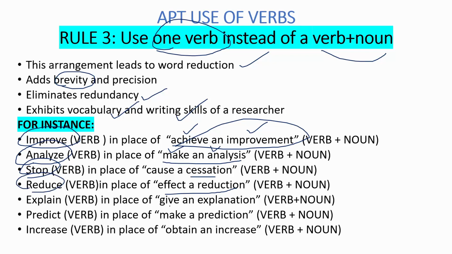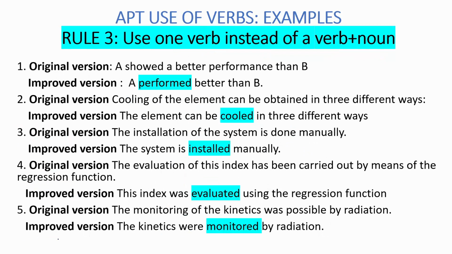Give an explanation. Give is a verb and explanation is a noun. The whole arrangement can be condensed and compressed into a single verb, explain. Similarly, for make a prediction, you can directly use the word predict. Obtain an increase can be written as increase. So such arrangement helps to add brevity to the content. Let's check some statements for a better applicability of this short trick.